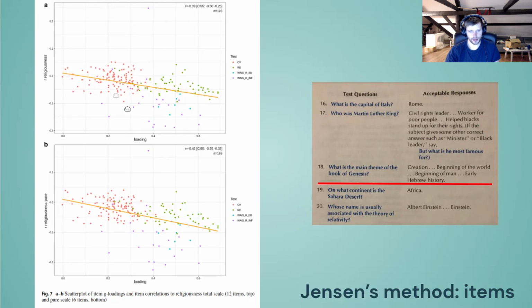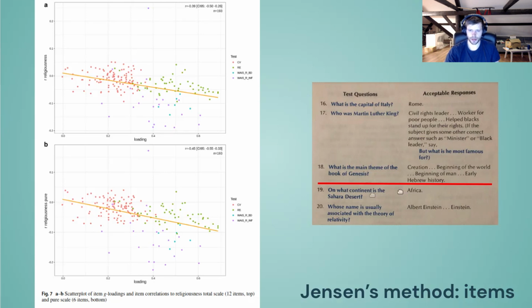And we see there's a lot of difference between which kind of test you're taking, and especially these information tests are down here. And also this is the other analysis using the 6 items instead of the 12 item religiousness measure. And we see one conspicuous outlier up here. It's an item that has a half decent G loading of 0.4 or so, but has a positive relationship with religiousness. And this item is from the Wechsler revised version information test, so it's a knowledge test.